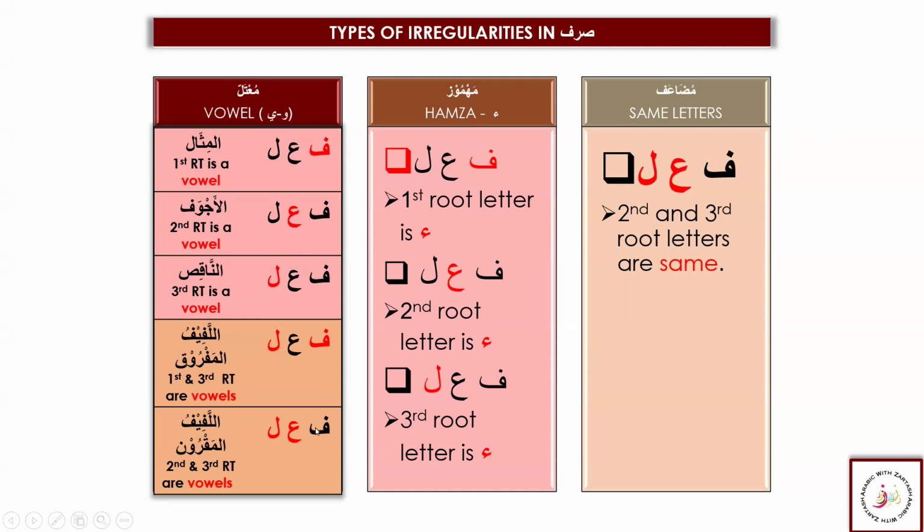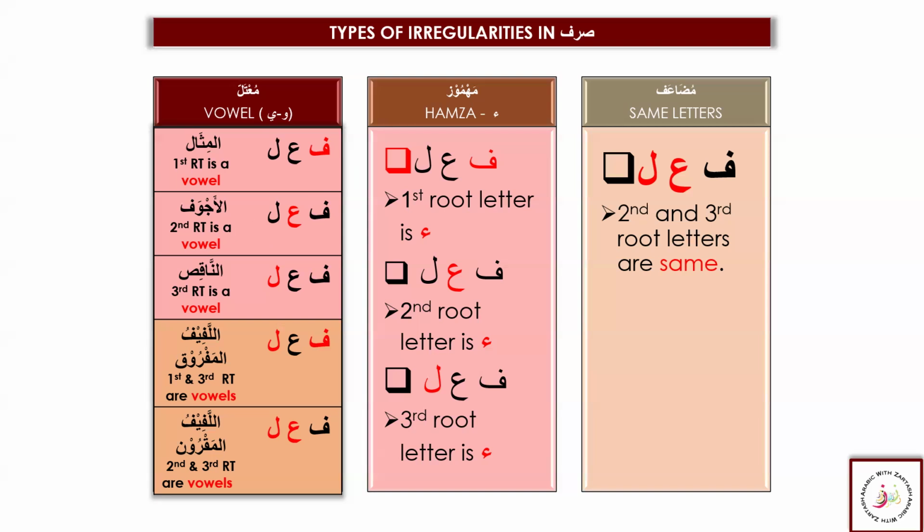Now we are starting with mu'tal. When one of the root letters is waw or ya, we have different types of mu'tal. The first type is al-misal, when the first root letter, the fa kalima, is the waw. Then we have ajwaf, where the second root letter is harf illa. That means ain kalima is harf illa. It can be waw, it can be ya.